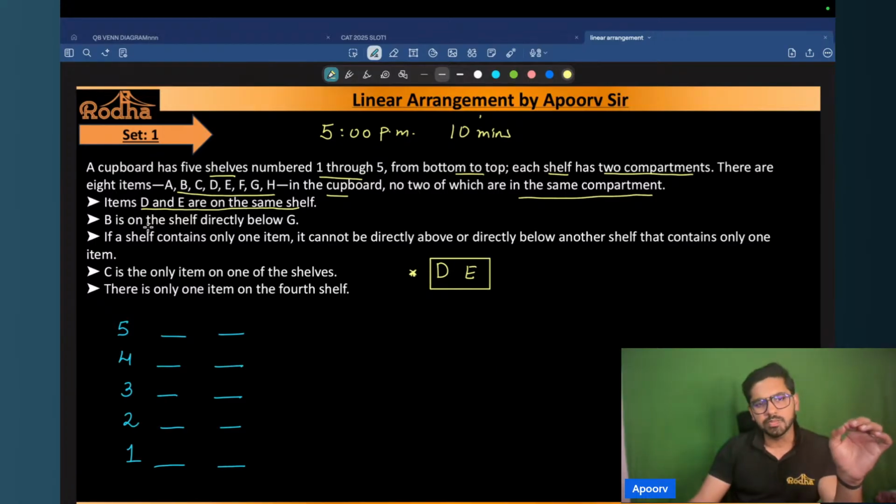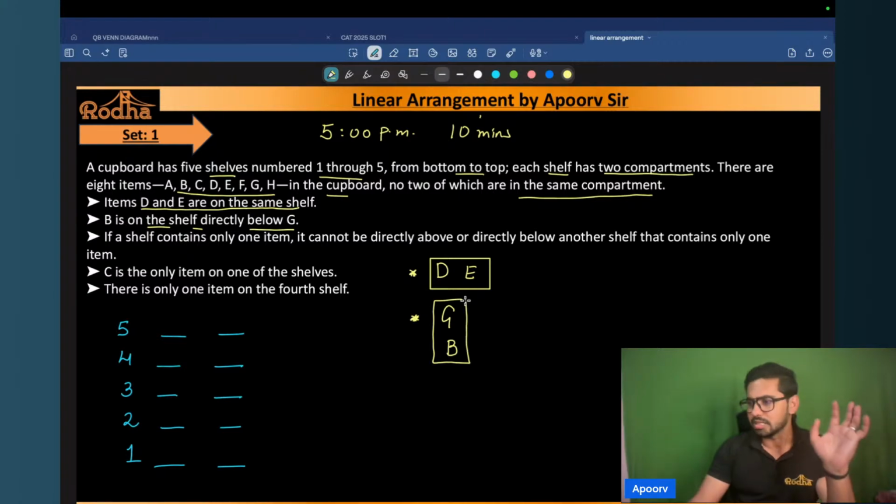Now, the next point is B is on the shelf directly below G, right? So B is on the shelf directly below G. So I can say directly below G, I should have B here. So that is one other important condition that has been given to me, right?